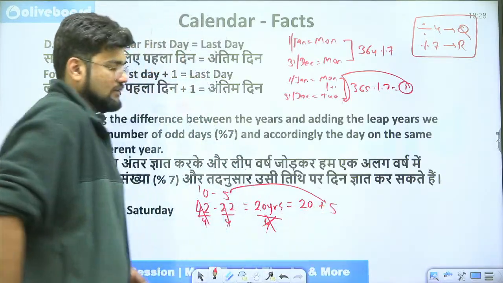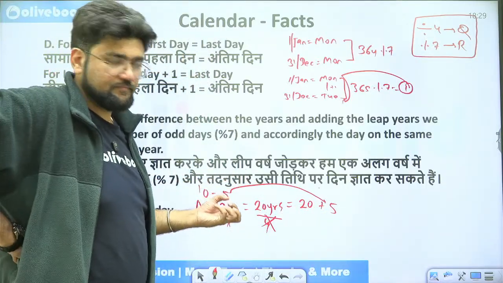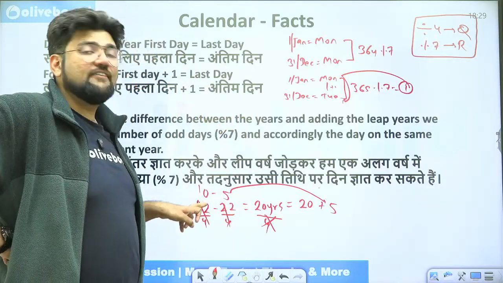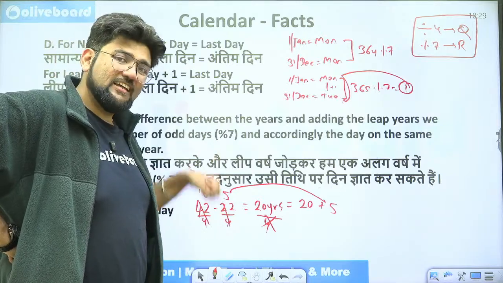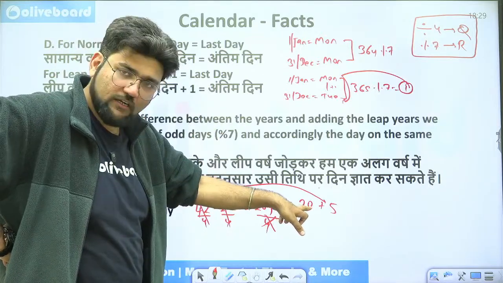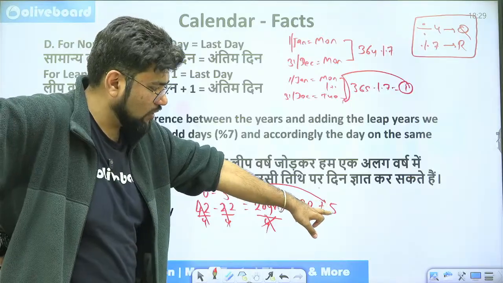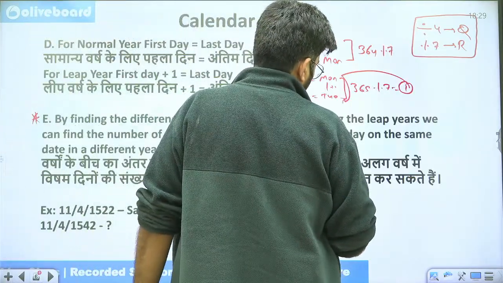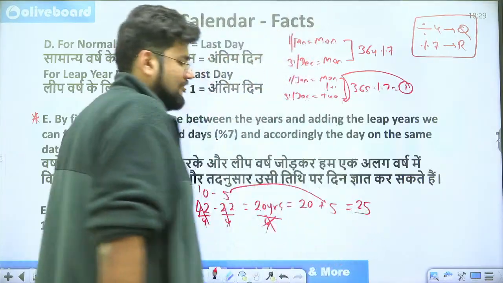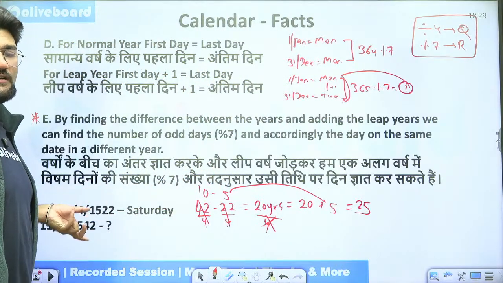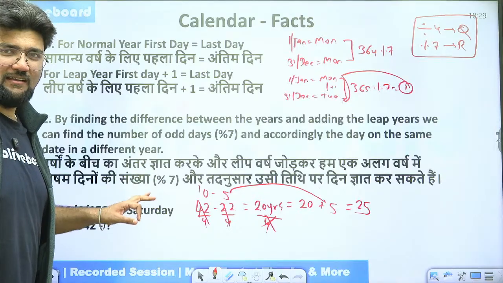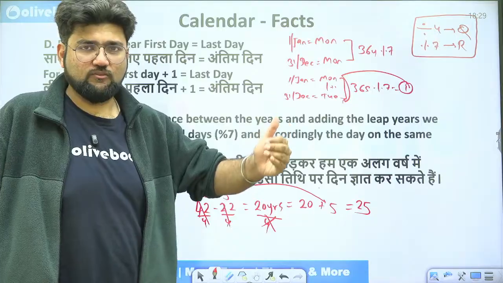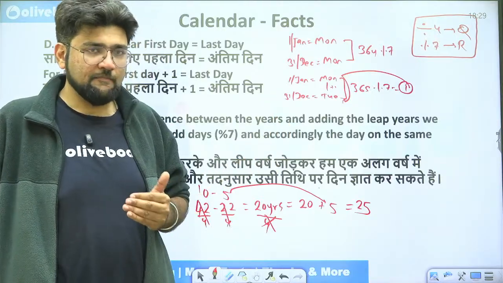So why am I adding 5 here? Basically I have 20 years between them. 20 years will have 20 odd days, 1 odd day per year, definitely. And there are 5 leap years between them. So for each of those 5 leap years, one day I have already calculated here. One extra day I am considering, so I am adding 5 here. That becomes easy for calculation. So now all in all, I have 25 odd days with me, which have elapsed in between these 20 years, which are going to change my day. Now, what am I going to do? In examination, I am sitting here, okay, I am aiming for an inspector's post, or I am aiming for a commercial apprentice post. And what am I trying to do?